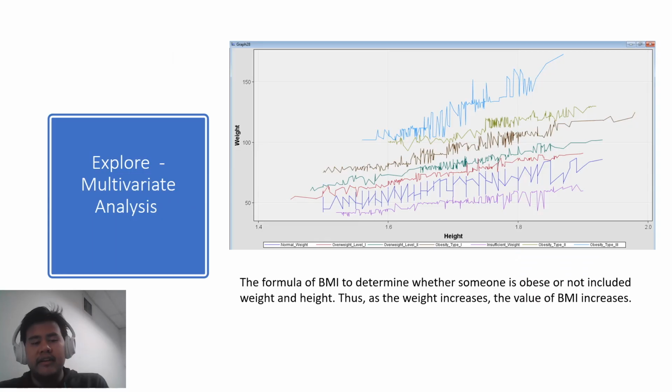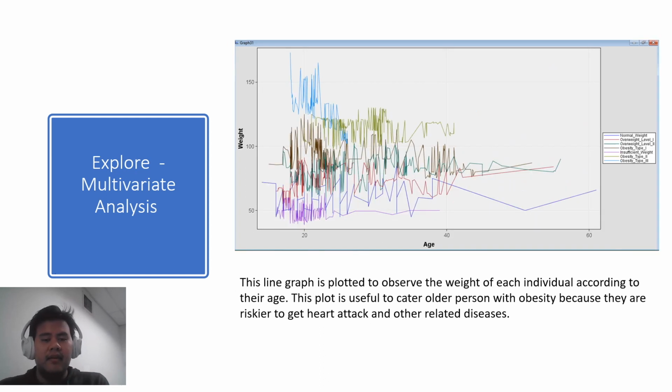So now we'll explore multivariate analysis. The first one is the formula of BMI to determine whether someone is obese or not, which includes the weight and height. Thus, as the weight increases, the value of BMI also increases. The next one is this line graph plotted to observe the weight of each individual according to their age.